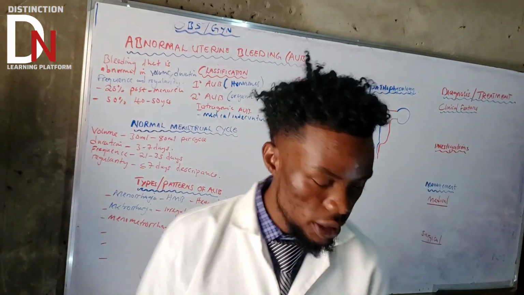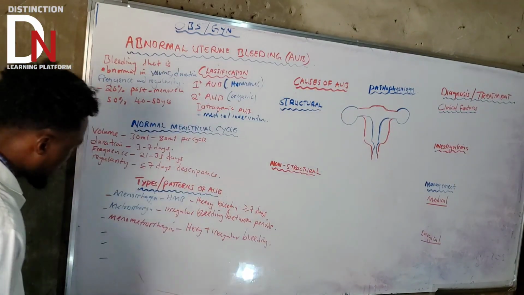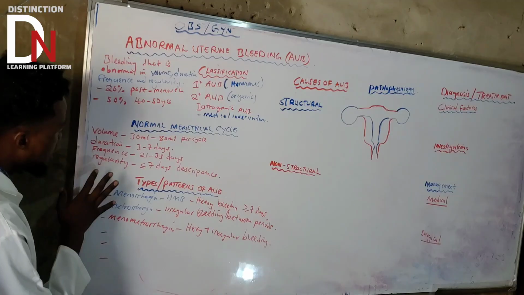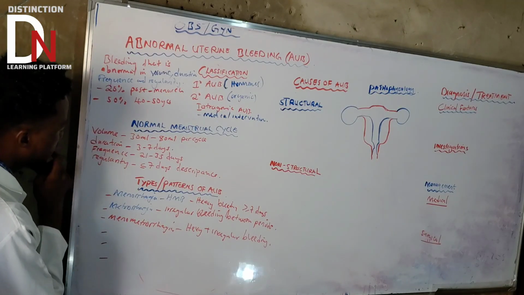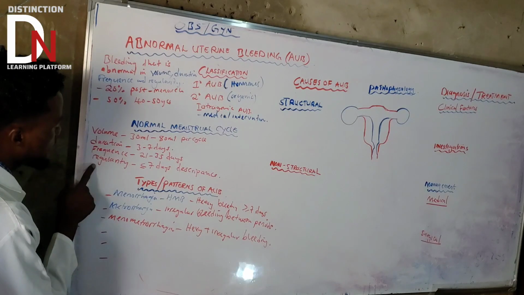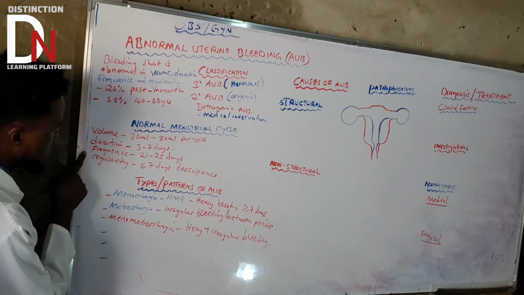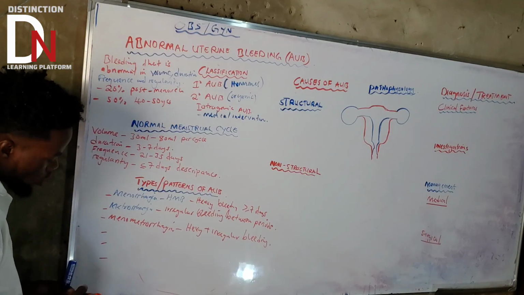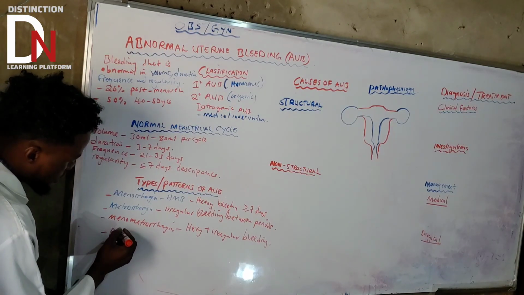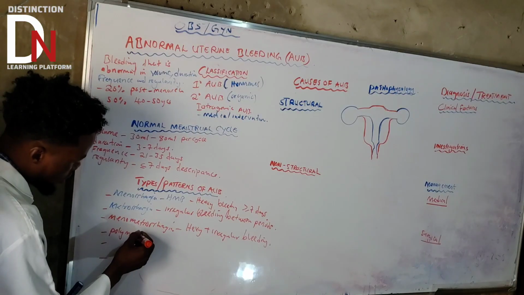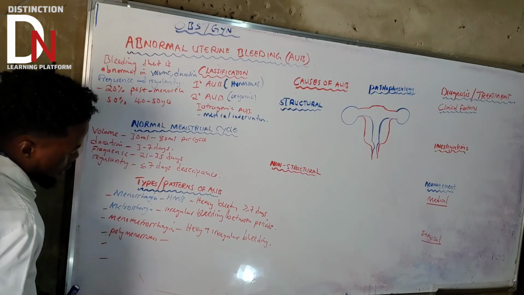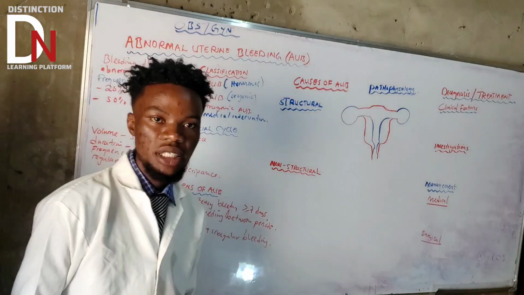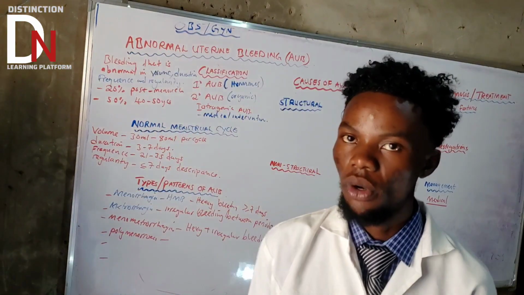Okay. Now let's go to other terms as well. Since we've talked about terms that affect the volume, terms that affect the duration, and terms that affect the regularity, what about frequency? We haven't talked about that. There are two terms that are going to affect frequency. Let's start with the first one, polymenorrhea. Basically, these are frequent bleeding from the uterus.